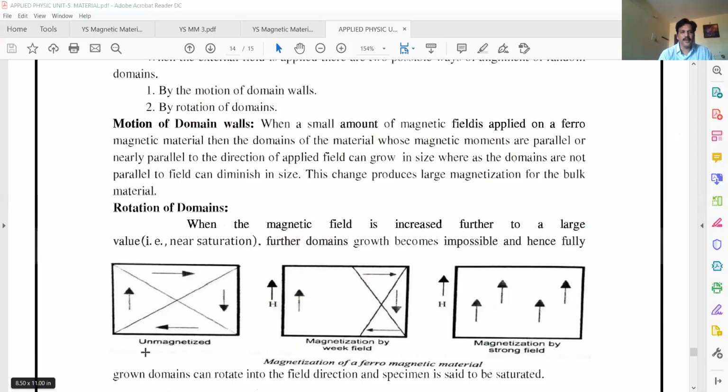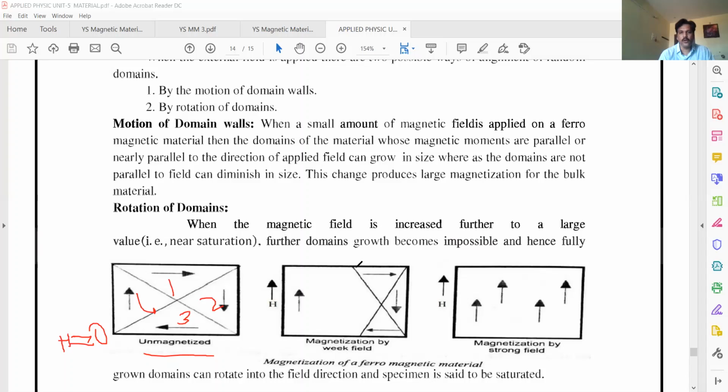So this is unmagnetized. There is no field, when H is equal to B equal to 0. This is domain 1, domain 2, domain 3, domain 4, and how they are oriented in different directions. Okay, unmagnetized. If you apply field, what happens?